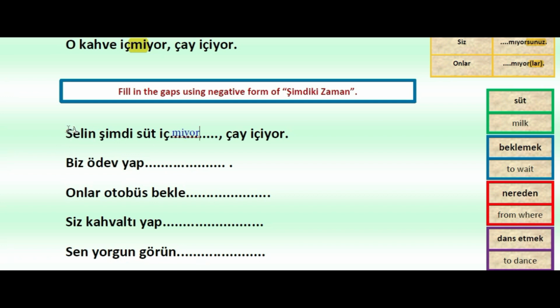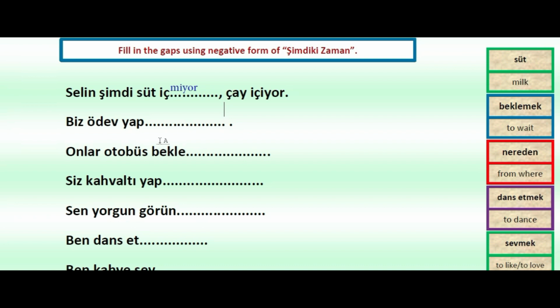But Selin is a name, so we can say o instead of Selin also. So o şimdi süt içmiyor, or Selin şimdi süt içmiyor, o çay içiyor, Selin çay içiyor. Subject is o. Because of it we don't add any personal suffix in this case. Okay, let's see the other one.